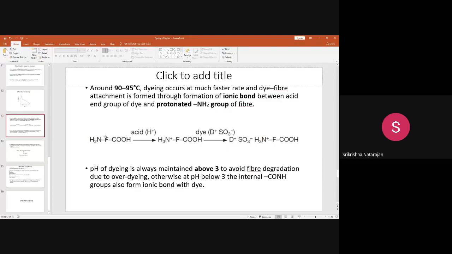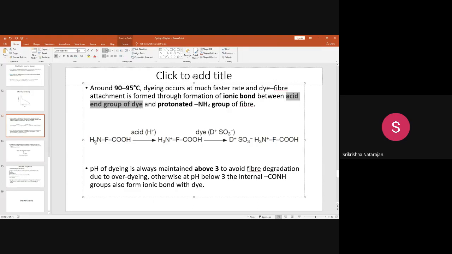This is not the dye, I'm sorry, this is the fabric. You can see here F stands for fabric. So between this amino group and the end group of the dye, from the acid dye there will be an end group called COOH. That COOH and this NH2 will form an ionic bond. You know very well what is meant by an ionic bond or electrovalent bond. That will happen at around pH 3.